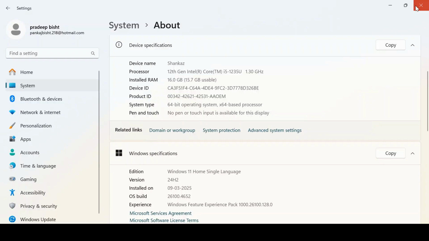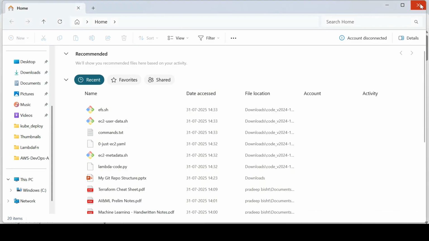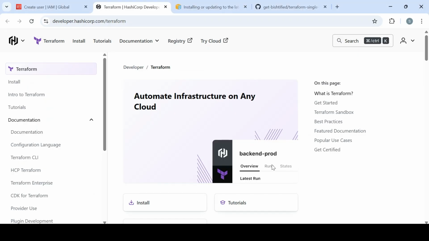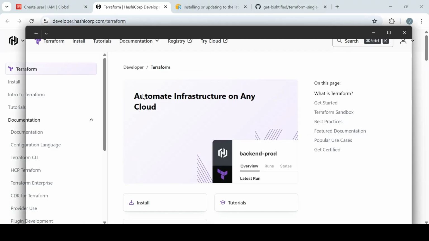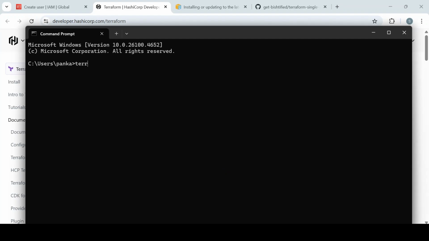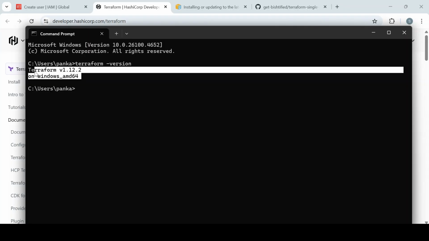I have already done it, so I'm not going to do it again. Once you're done, open command prompt and say terraform -version. It will give you the Terraform version that we have installed on the machine. So you are good here.